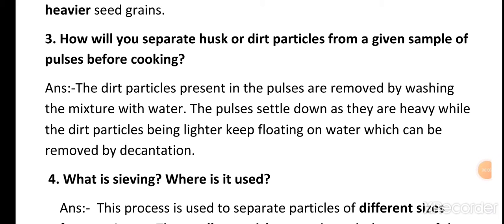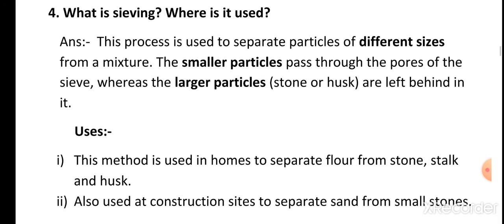Now, question number 3. How will you separate husk or dirt particles from a given sample of pulses before cooking? Answer. The dirt particles present in the pulses are removed by washing the mixture with water. The pulses settle down as they are heavy, while the dirt particles, being lighter, keep floating on water, which can be removed by decantation.